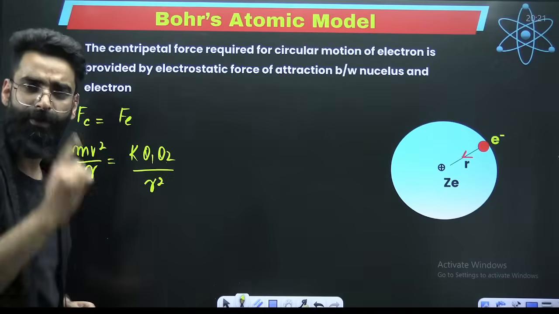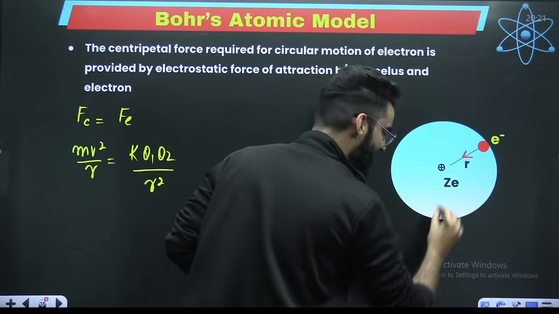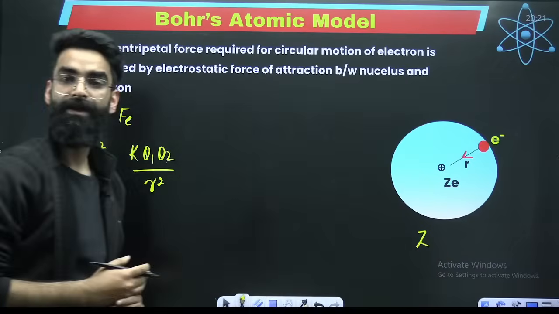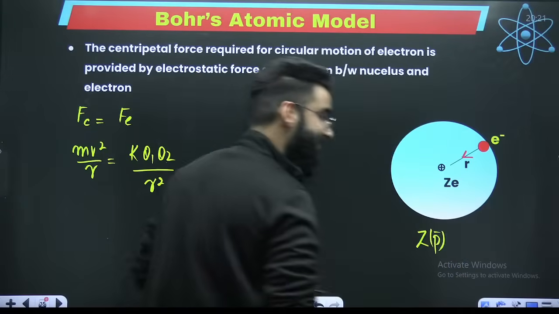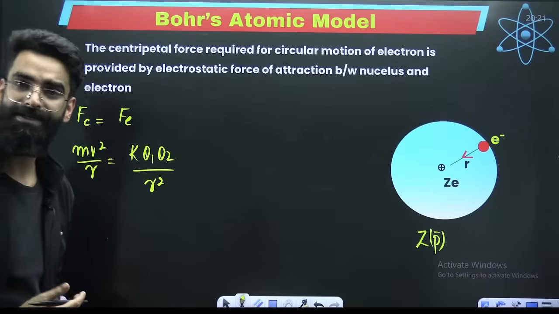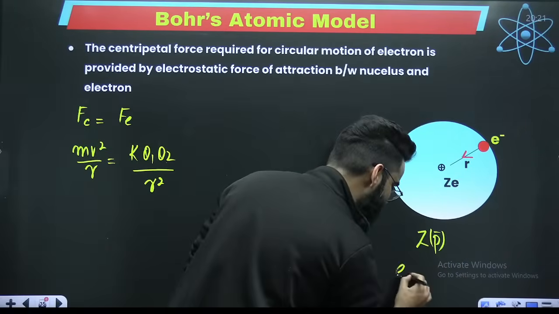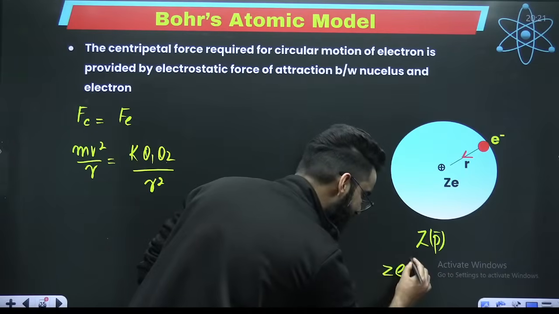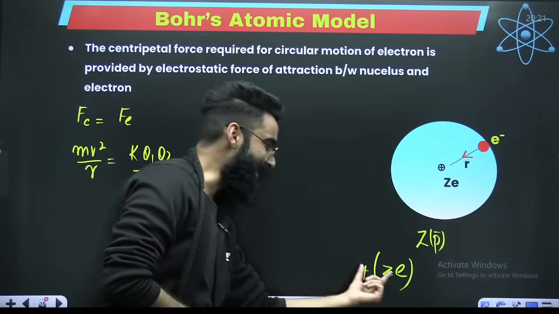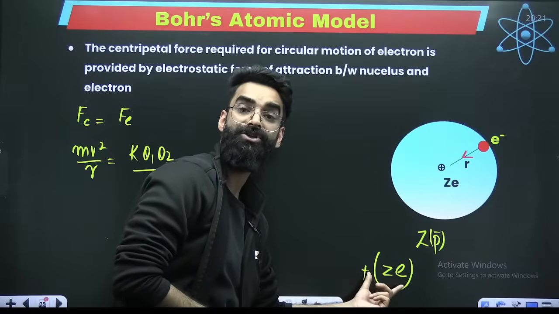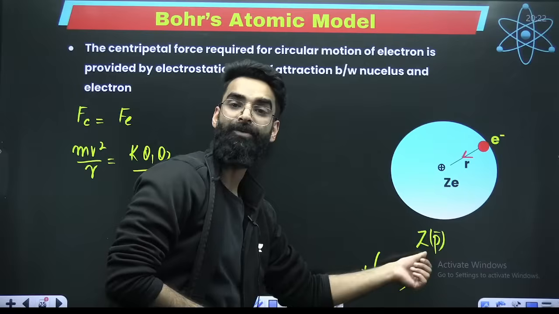Now tell me, imagine that this atom's atomic number is Z. If its atomic number is Z, that means it contains how many protons? It contains Z protons. Let's say one proton carries the charge e. Therefore, Z protons carry the charge plus Ze. So this is the total positive charge of the atom whose atomic number is Z.